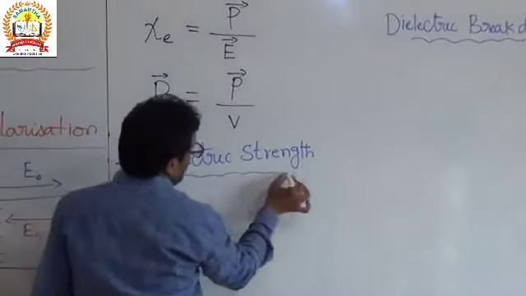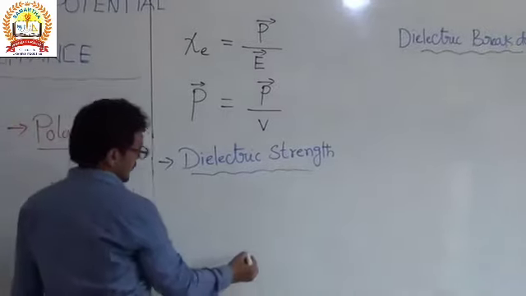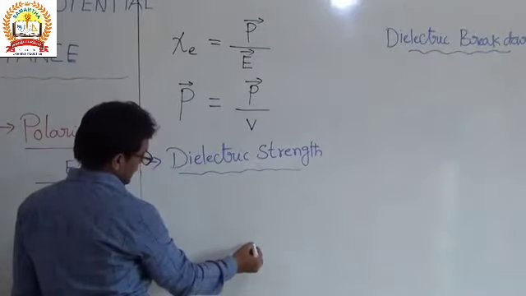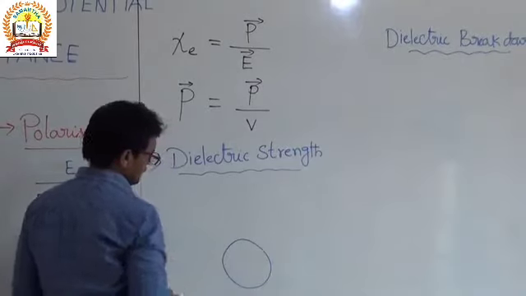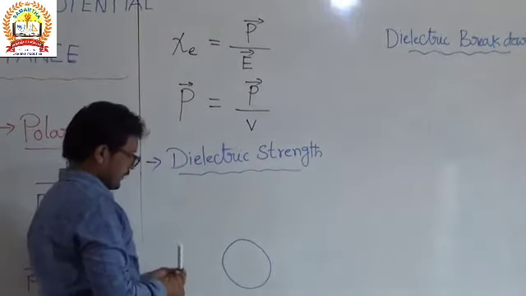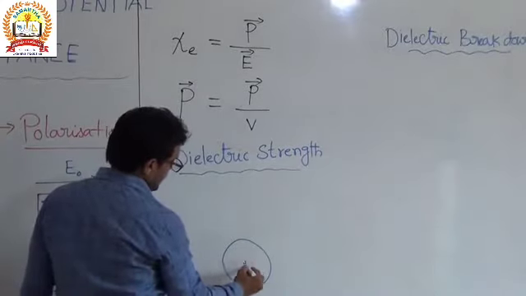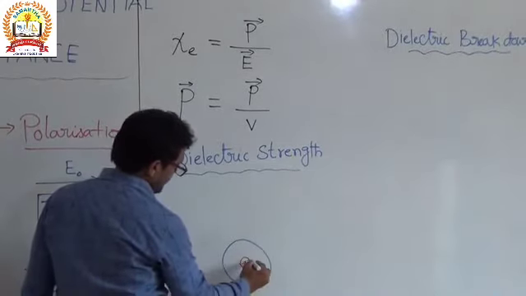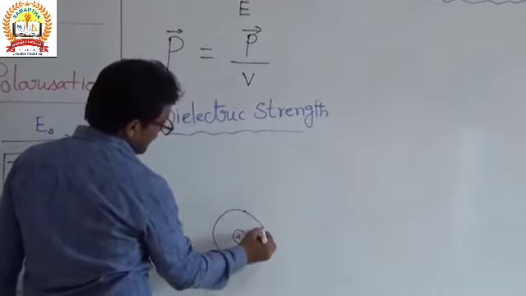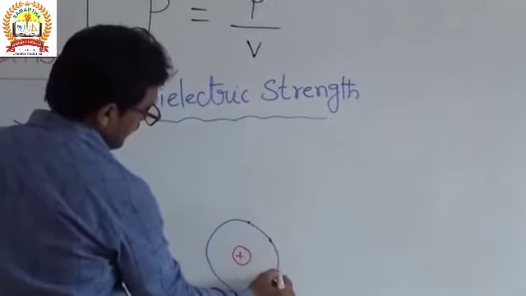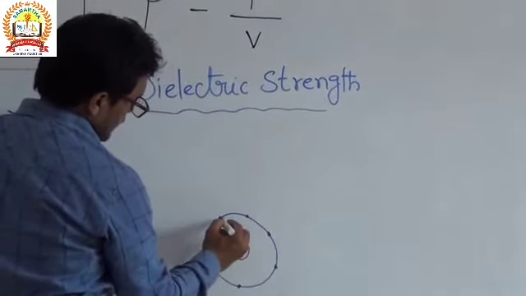See, in dielectric substances, you take the molecules, the atoms. Taking an atom, the nucleus has positive charge, and the electrons are outside of the nucleus and revolve around it.